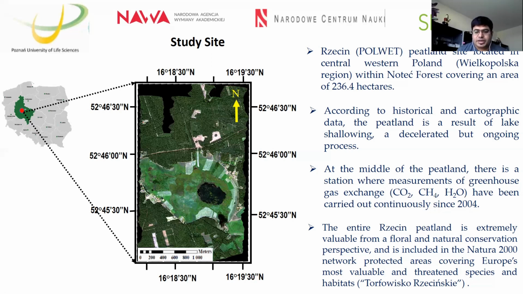For this reason it is considered within the Natura 2000 network of protected areas, where Europe's most valuable and threatened species have been found. So in this perspective, the Dziecin peatland is very unique for our study.